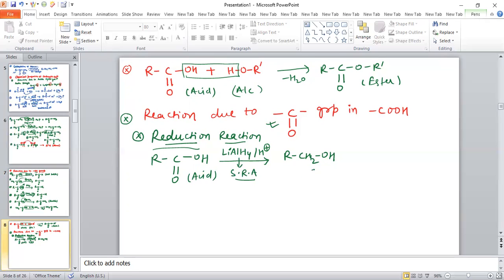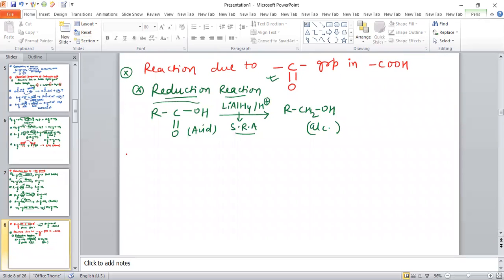Now we will discuss the reactions due to the COOH group as a whole. So the next topic is reactions due to the COOH group whole.